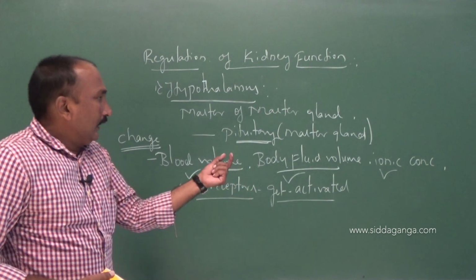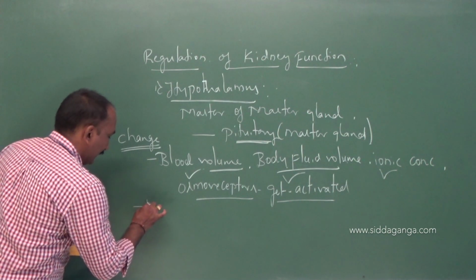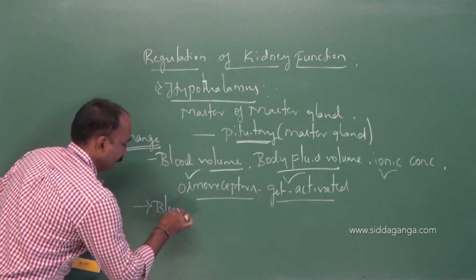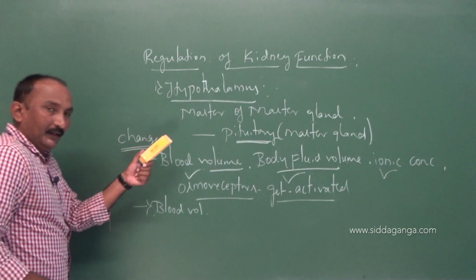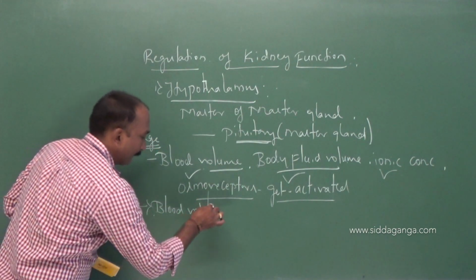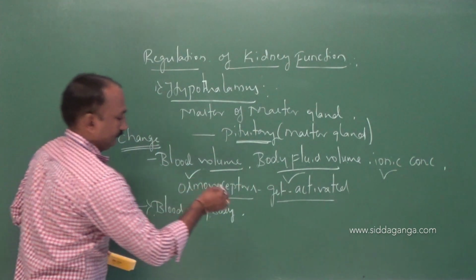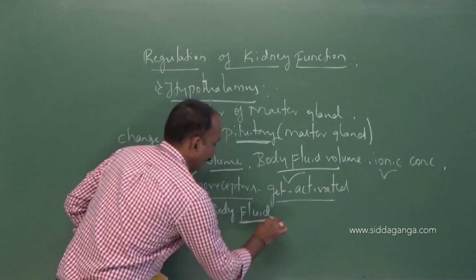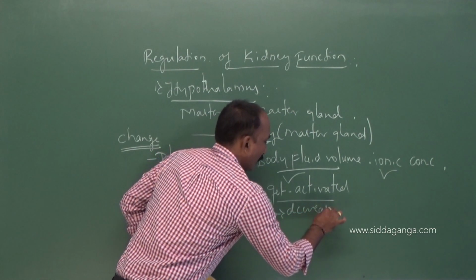So, how is this hypothalamus going to regulate? Suppose the blood volume or body fluid volume is decreased from the normal level.